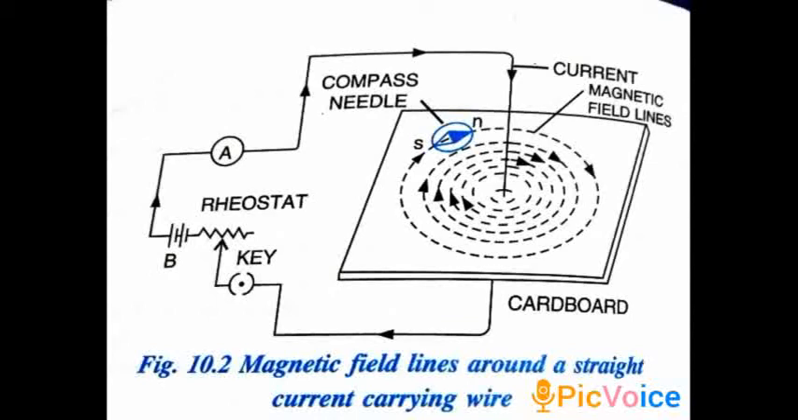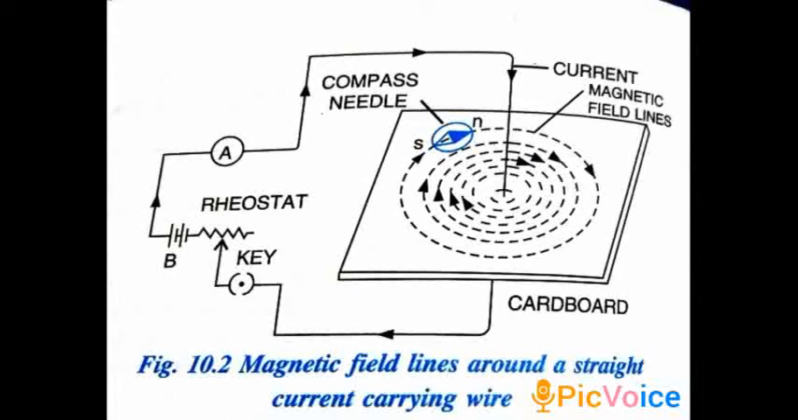Now let us see how the magnetic field lines are. Suppose we have a straight wire and current is passing through it. Just now we saw from Oersted's experiment that when current passes through a conductor, it deflects the magnetic needle. It means that a magnetic field is created around the wire. Now how it is created, where it is created, what the direction and the pattern are, we can see by this particular experiment.